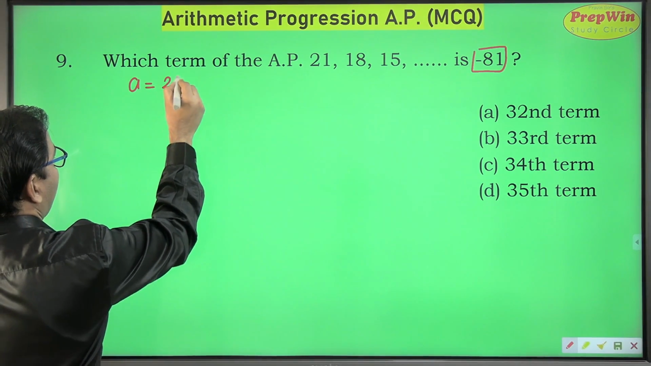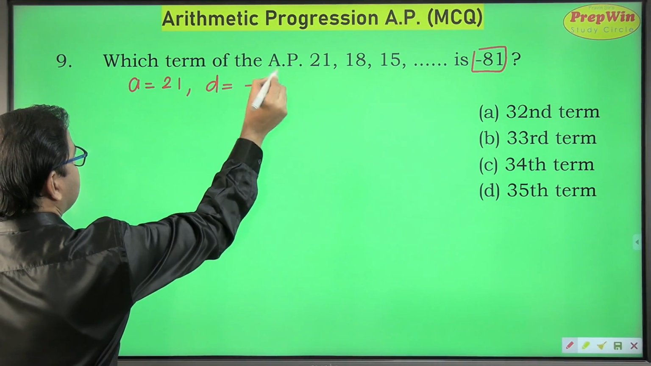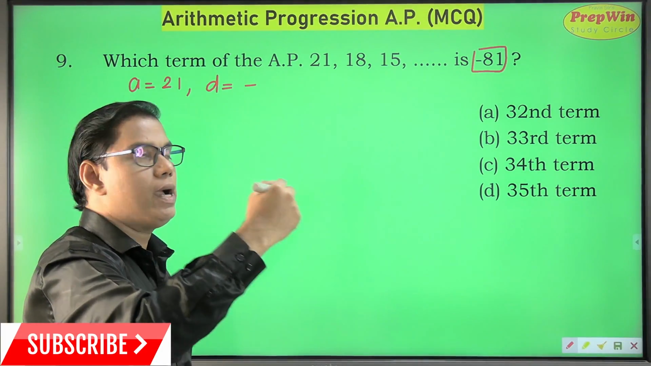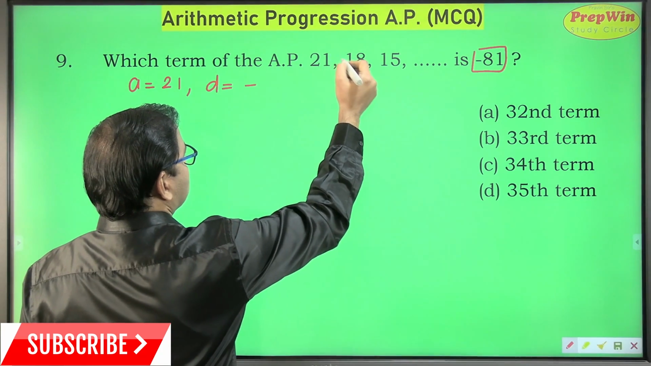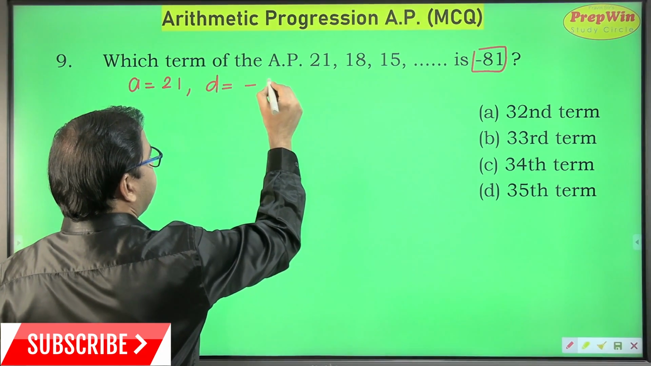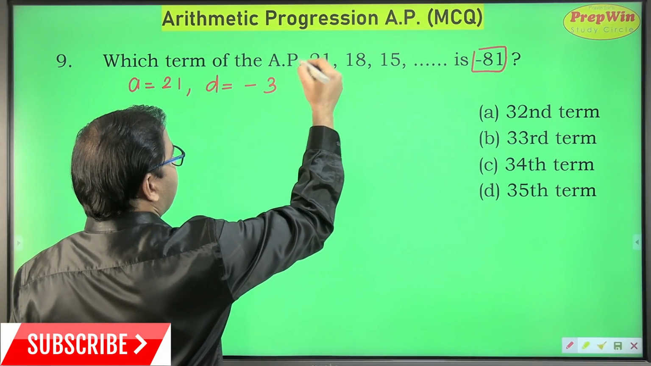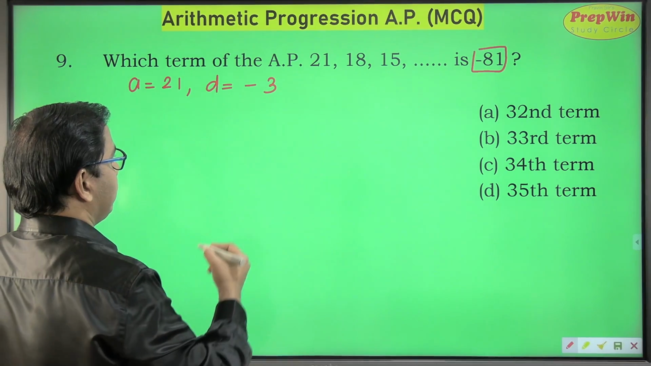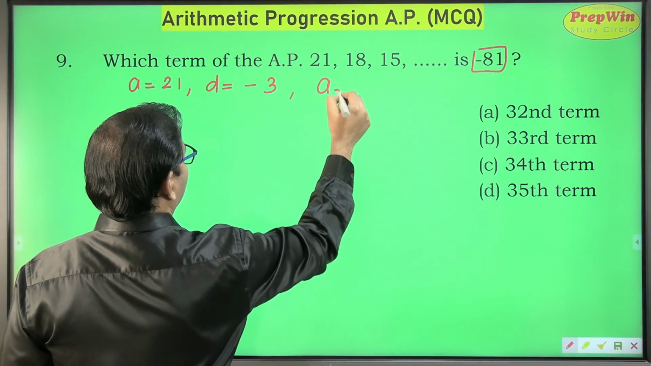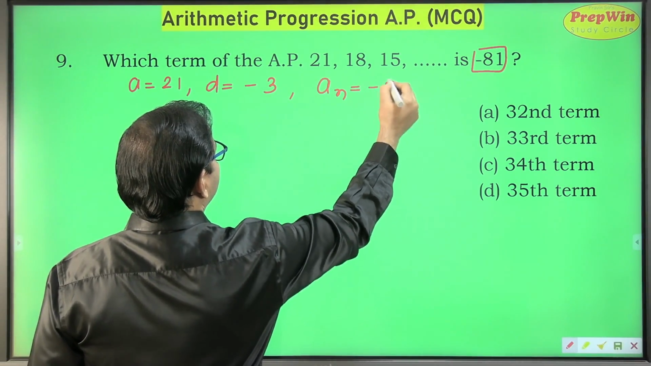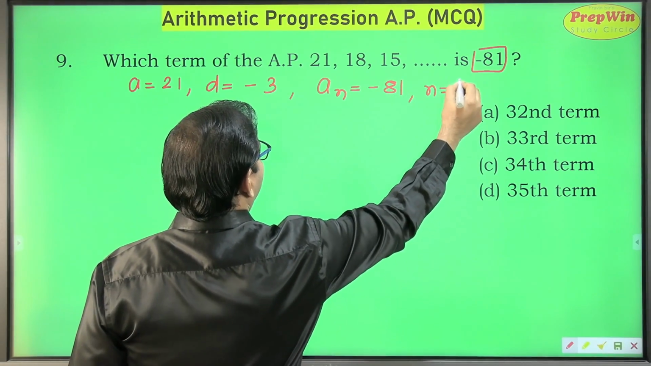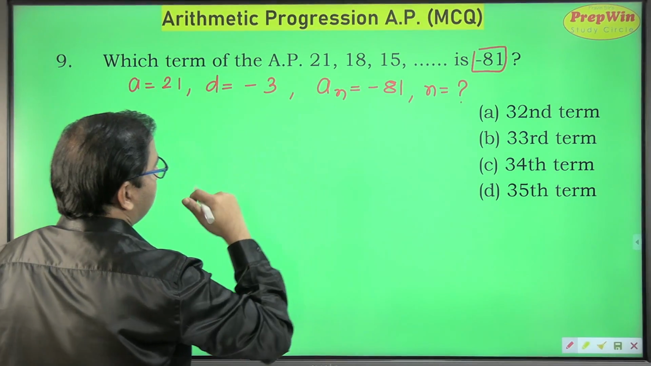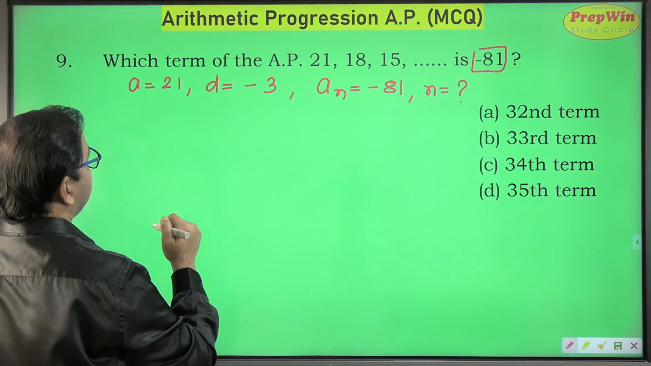A is equal to 21. What about the common difference? This is going to be a negative number because the values of this AP are in descending order. So if you subtract 21 from 18, you get the value of D as minus 3. And the last term, I know, AN is equal to minus 81. And I have to find out the position, which term, the value of N, when AN is equal to minus 81.